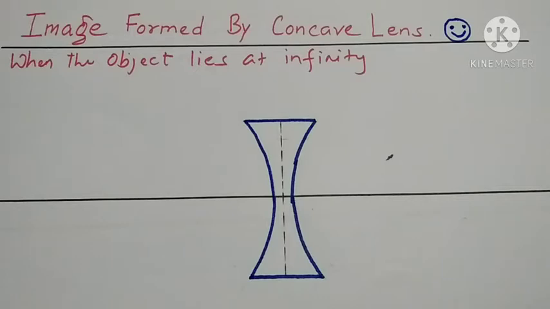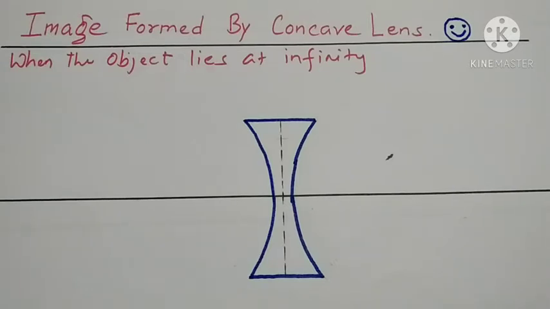Today, our topic of discussion is image formed by concave lens. Unlike convex lens, it has only two ray diagrams. At first, we place the object at infinity and investigate its ray diagram. Next, we place the object somewhere between infinity and focus of the lens. Before we move into our topic, we need to know the basics of concave lens.